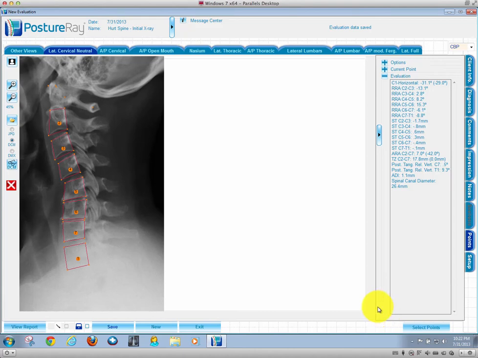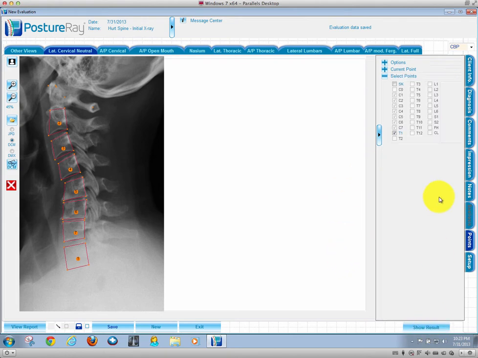Alright guys, I have an exciting new feature for the August release of PostureRay, which has been a favorite request for quite some time, and we finally built it in. It is the ability to label the individual x-rays with custom text for when you export them or view them on a view box. There wasn't a way to traditionally do this.